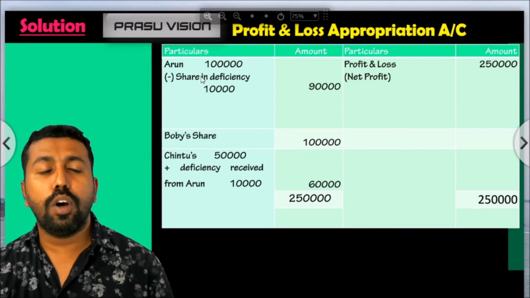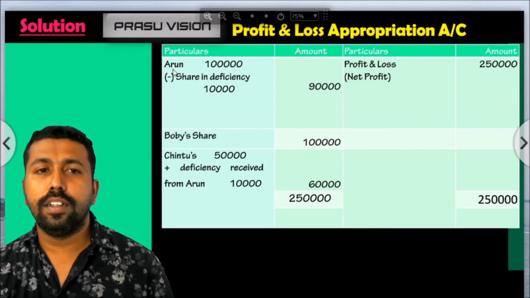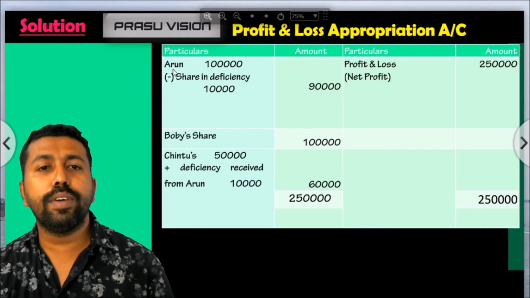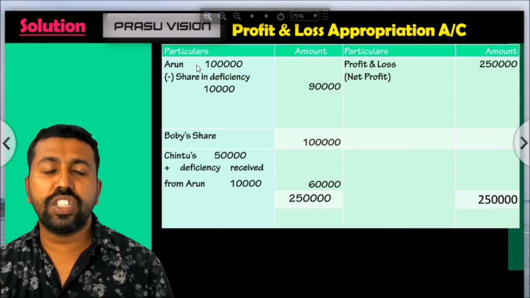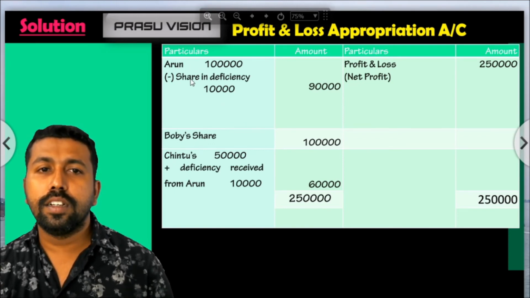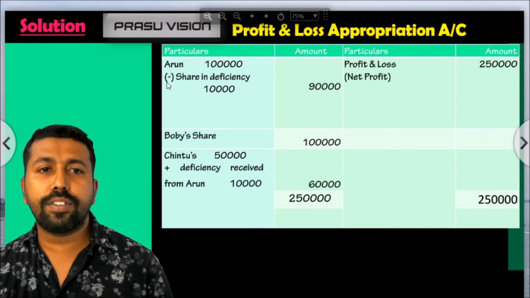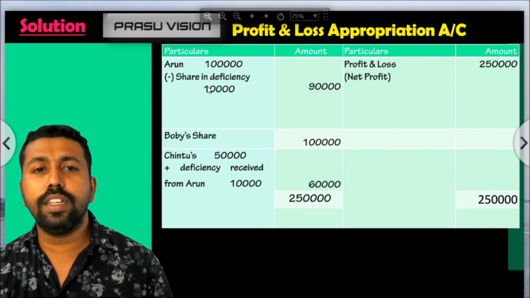2,50,000 is the opening profit. Then Arun is the only partner giving the deficiency amount. So how to adjust? It's very simple. First we write Arun's share, 1 lakh, and the amount given to Chindu is deducted as his share in the deficiency, 10,000.